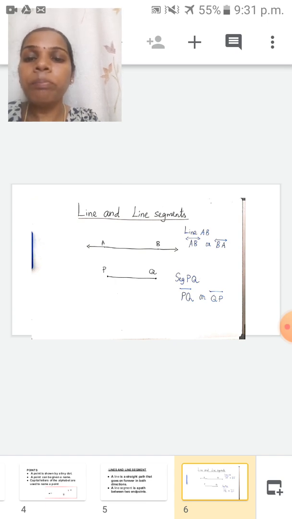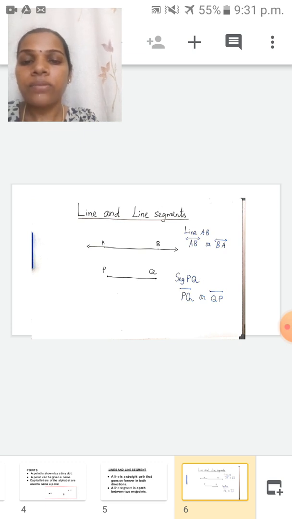So here the segment PQ, in short form we can write seg PQ. What is the symbol of segment PQ? Above the PQ I put one bar, but here there is no arrow mark. Only a line symbol I have given here. So this is the symbol of line segment PQ. We can write line segment PQ or line segment QP.